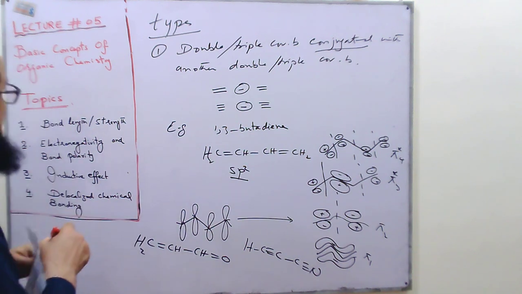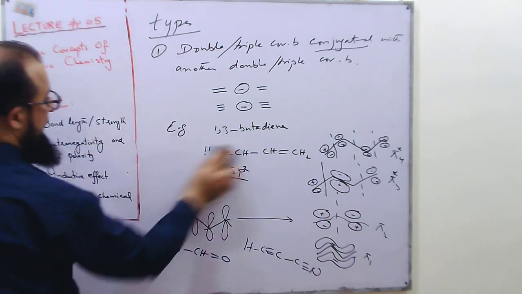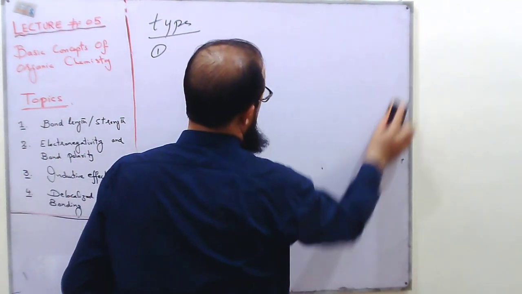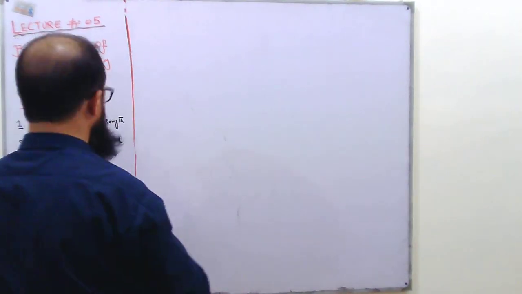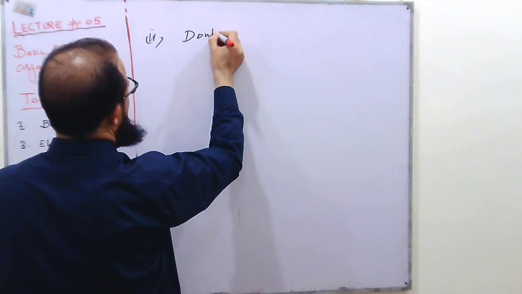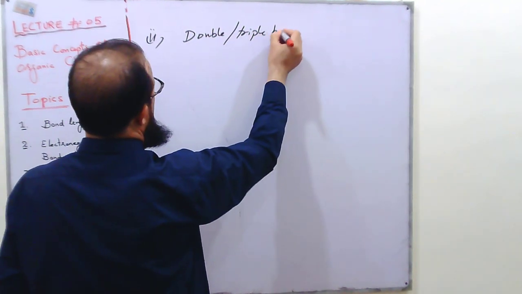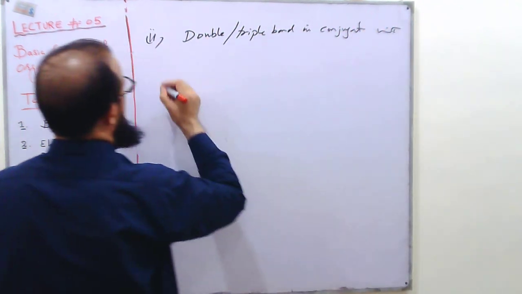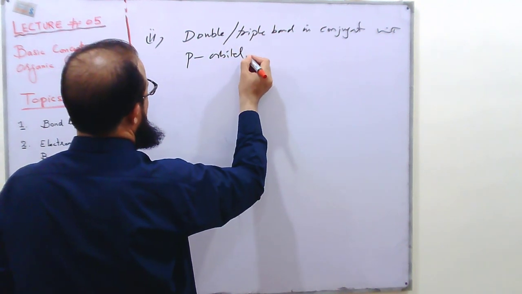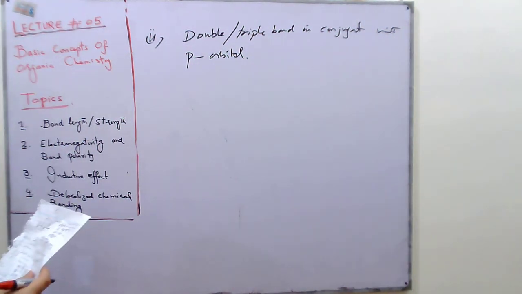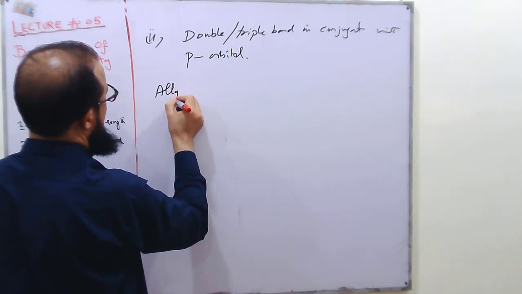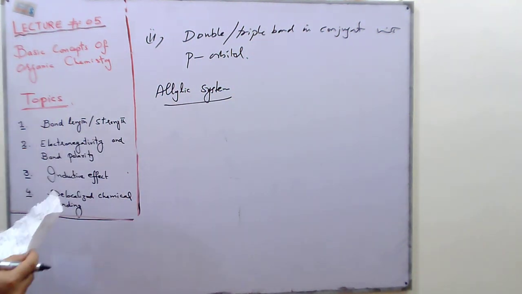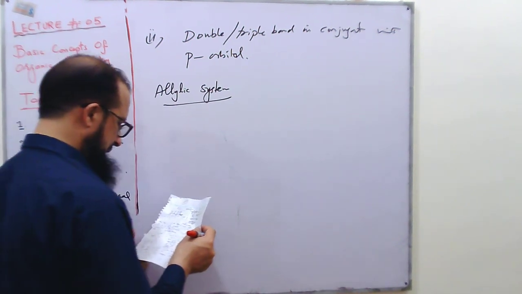The second type is a double or triple bond in conjugation with a p orbital. The allylic system is one example in which we can observe this kind of delocalized chemical bonding.